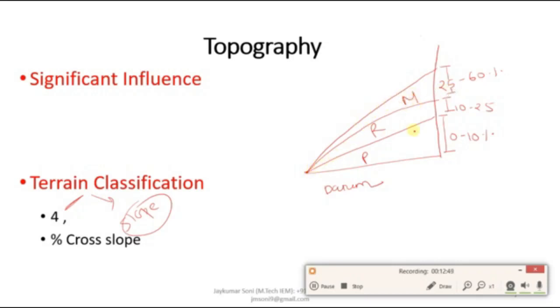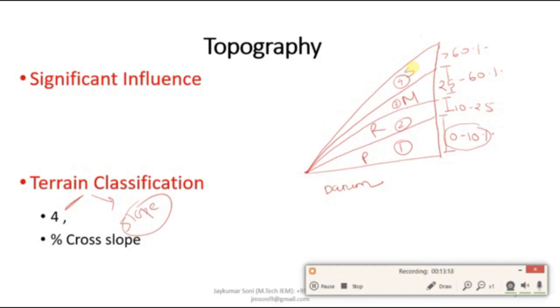You can see that as the percentage of the cross slope is increasing, the terrain condition is changing itself. And if it is more than 60, more than this point, then it can be considered as the steeper terrain. So this is the first terrain condition, plain terrain. Second is the rolling. Third one is the mountainous, and fourth one is the steeper terrain. So this is how you can understand the concept of topography.